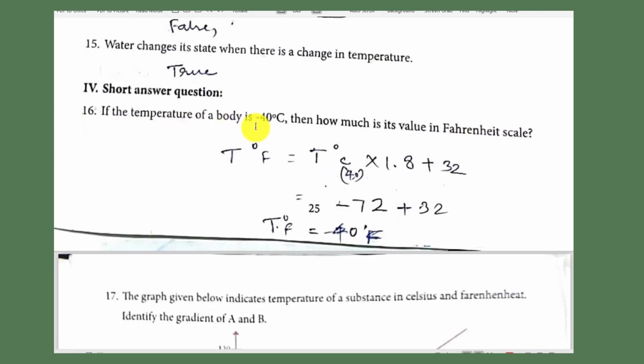Short answers. If the temperature of a body is minus 40 degrees Celsius, then how much is its value on the Fahrenheit scale? T degree Fahrenheit, we know the equation. T degree Fahrenheit is equal to T degree Celsius into 1.8 plus 32. You have to change the degree Celsius into Fahrenheit. So what is given? Minus 40 degrees Celsius. Substitute here minus 40 degrees Celsius. Then multiply these two values. Then you will get minus 72 plus 32. Then on the Fahrenheit scale, minus 40 degrees Fahrenheit. So minus 40 degrees Celsius is equal to minus 40 degrees Fahrenheit.